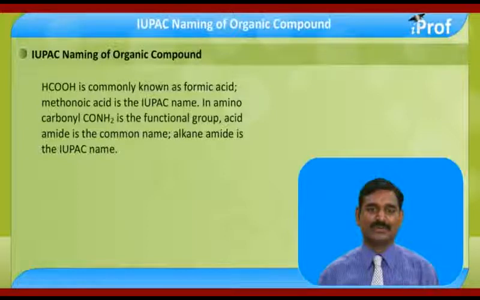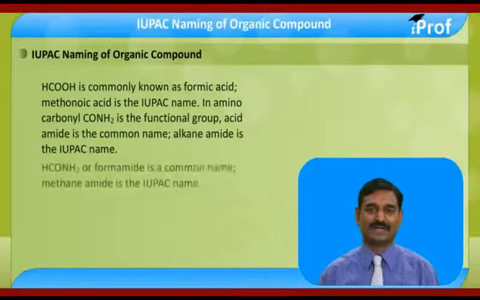Amino carbonyl. In amino carbonyl, CONH2 is the functional group. Acid amide is the common name. Alkane amide is an IUPAC name. HCONH2 is formamide. Formamide is a common name and methanamide is an IUPAC name.